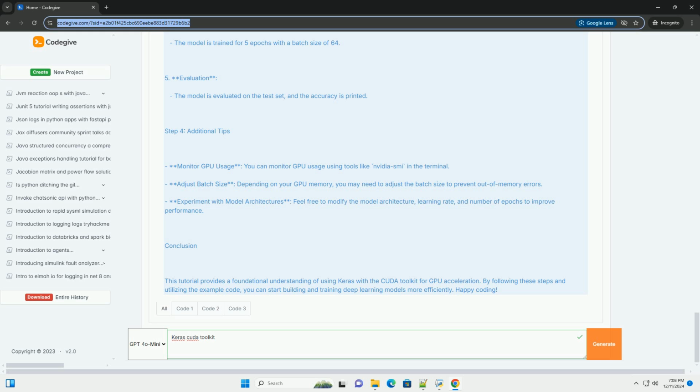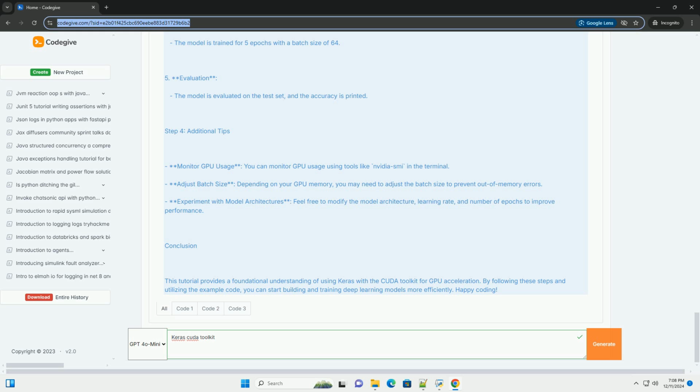Step 4, additional tips. Monitor GPU usage. You can monitor GPU usage using tools like nvidia-smi in the terminal. Adjust batch size. Depending on your GPU memory, you may need to adjust the batch size to prevent out-of-memory errors. Experiment with model architectures. Feel free to modify the model architecture, learning rate, and number of epochs to improve performance.